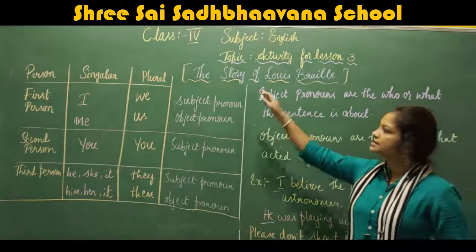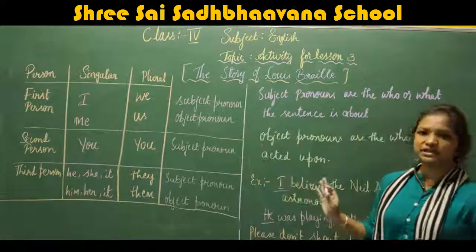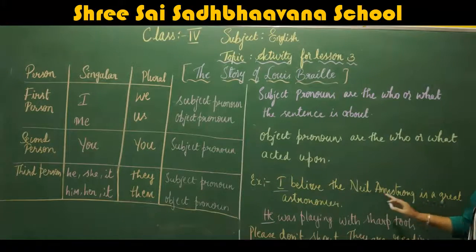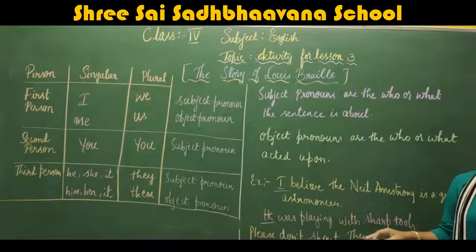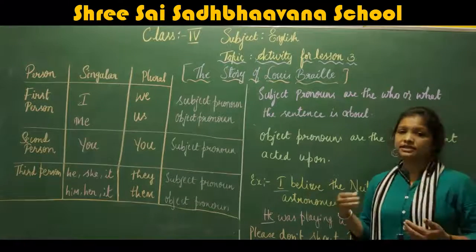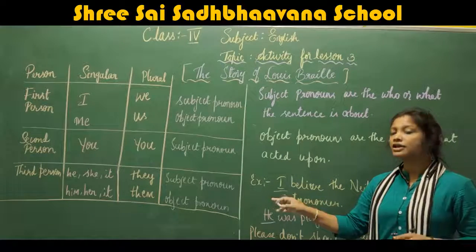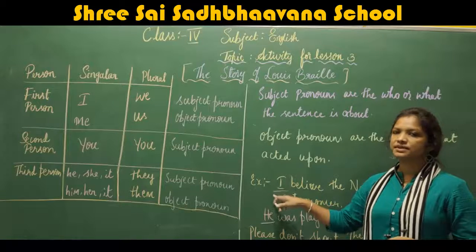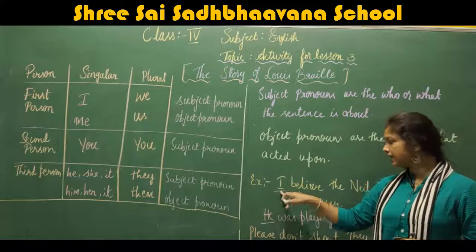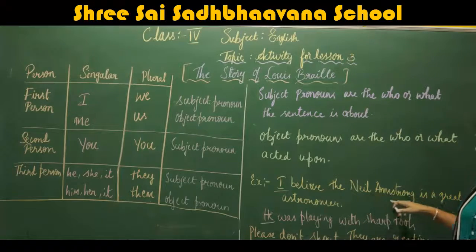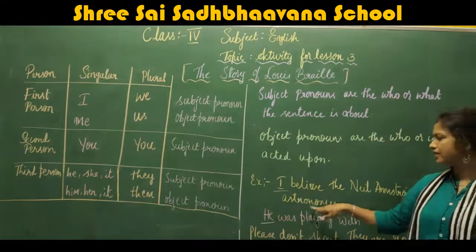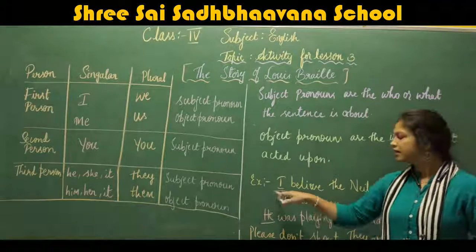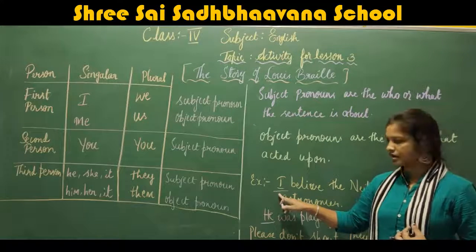Okay, now examples for this personal pronoun. Example: I believe Neil Armstrong is a great astronomer. Instead of writing my name, here I use the personal pronoun I. That is a singular, first person personal pronoun. I believe that Neil Armstrong is a great astronomer. Here, I is the personal pronoun.